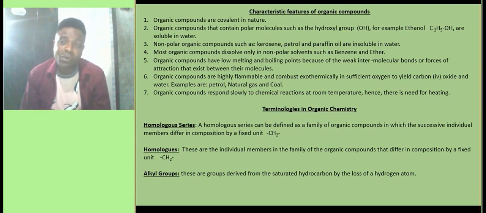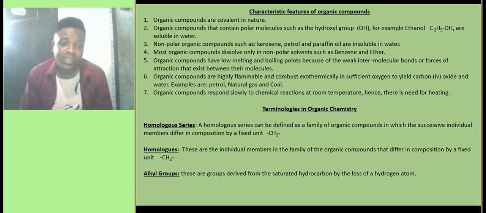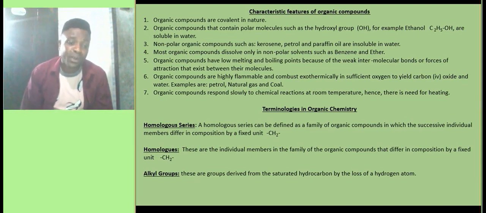Now, in a situation whereby methane reacts with something else and one of the hydrogens is lost, it will form a resultant substance known as an alkyl group. In this way, the methane, which contained 1 carbon atom and 4 hydrogen atoms, having lost one of the hydrogens, will now have 3 hydrogen atoms and then something else. So we can now say that the resultant product formed in this manner is an alkyl group.